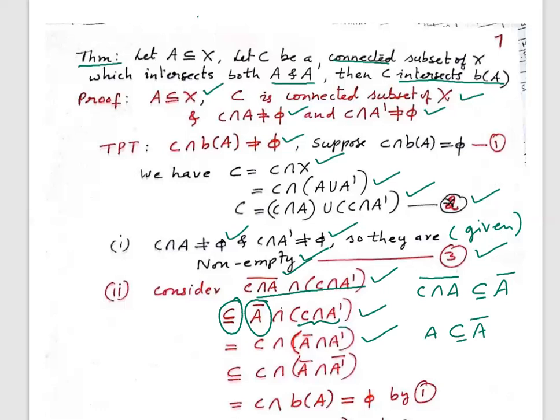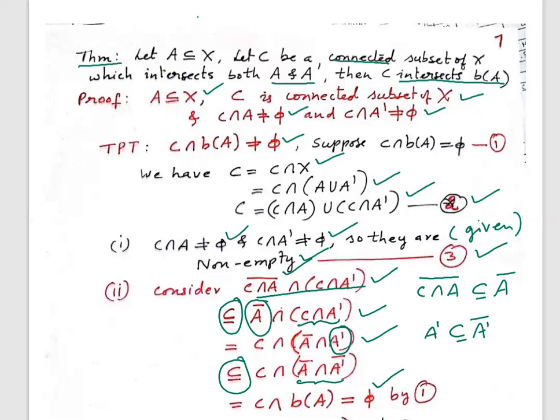So in place of A complement, I use this and write the closure: A complement is contained in A complement closure. And what is A bar intersection A complement bar? That is nothing but the boundary of the set A. So we get C intersection B of A, and we have assumed it equal to null by equation 1.